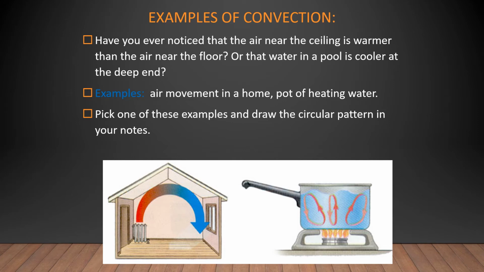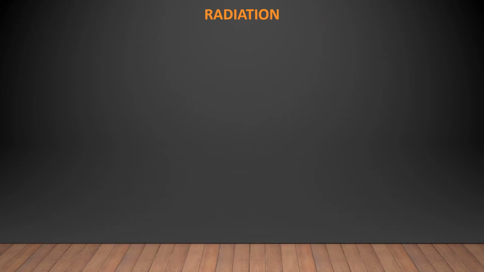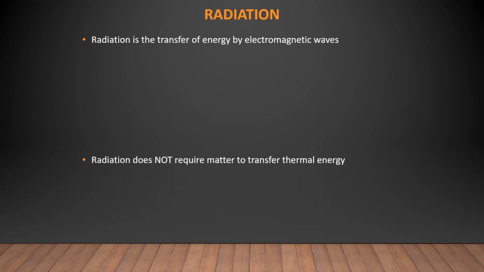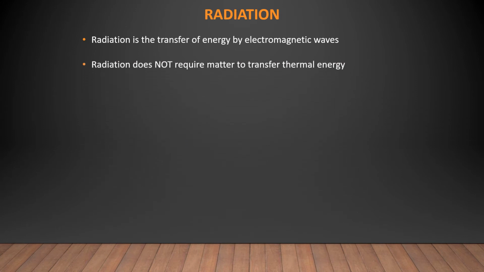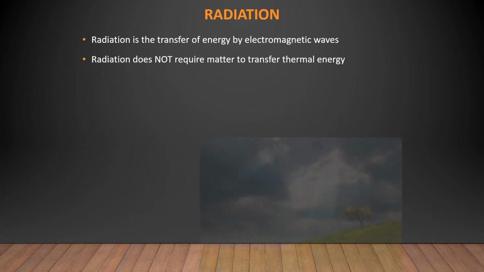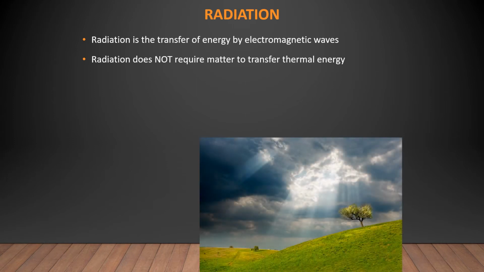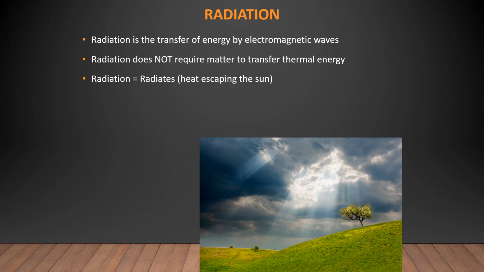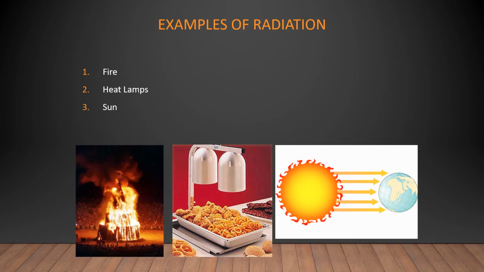First one is air movement in a home, and a pot of heating water. Then the third one is radiation. Radiation occurs due to electromagnetic waves, and it does not require any medium to transfer the heat. So this is the best example: sun rays. Examples of radiation are fire, heat lamps and the sun.